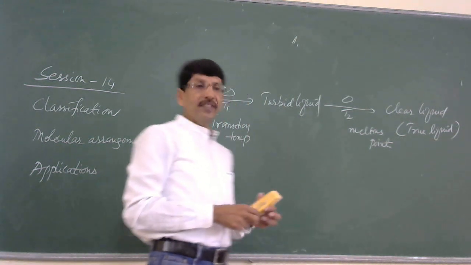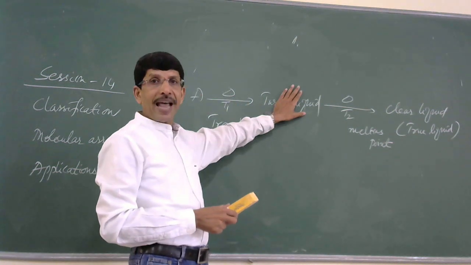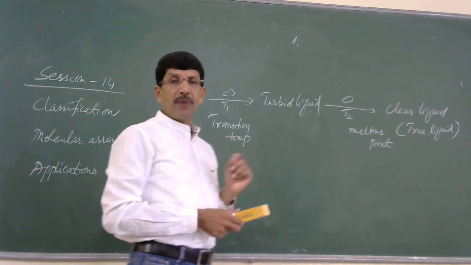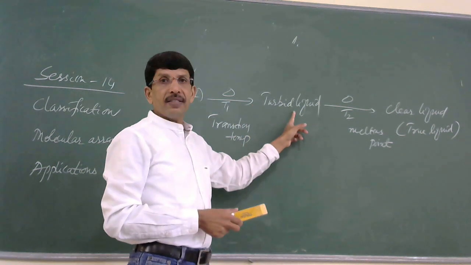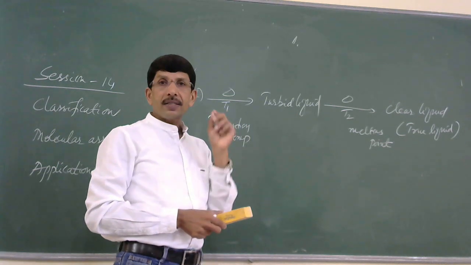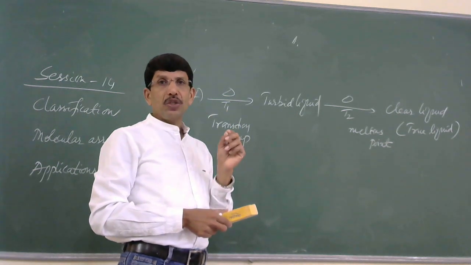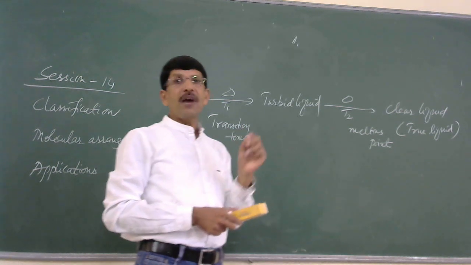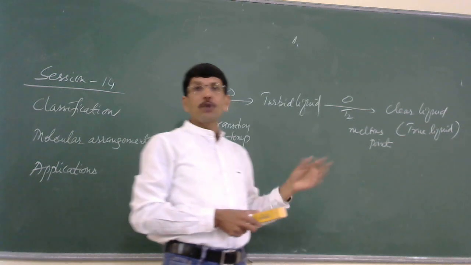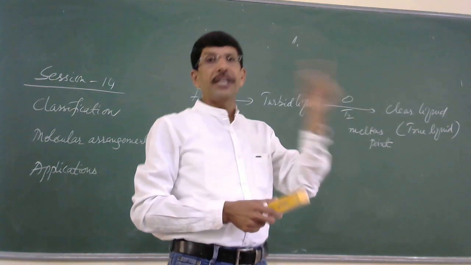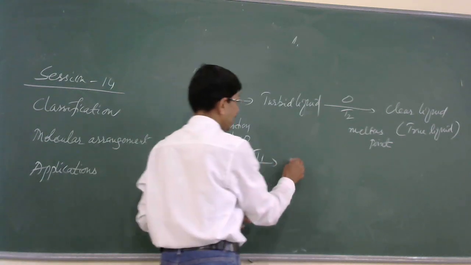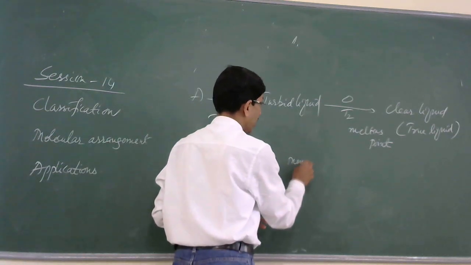So, unlike crystalline solids, where this intermediate state is absent, in the case of solids exhibiting mesomorphism, we have this intermediate state. And the solids exhibiting the mesomorphic state need not have only one intermediate state. There could be more than one intermediate state also. For example, solid X at T1 changes to mesomorphic state 1.